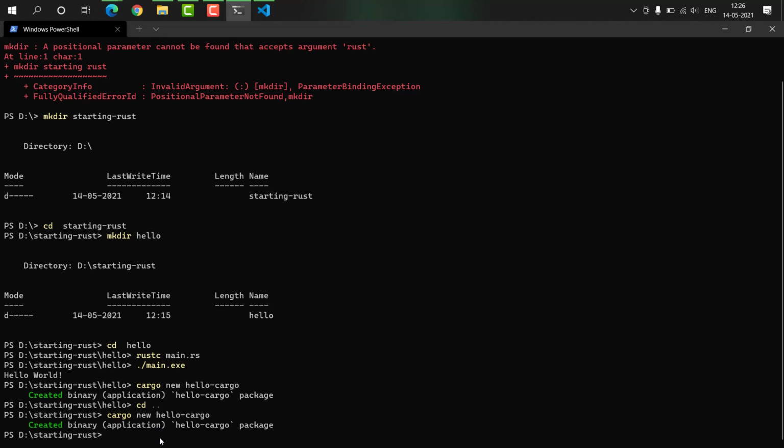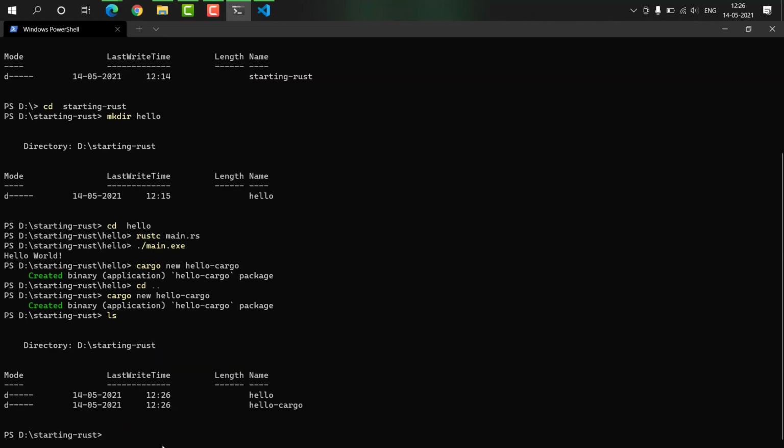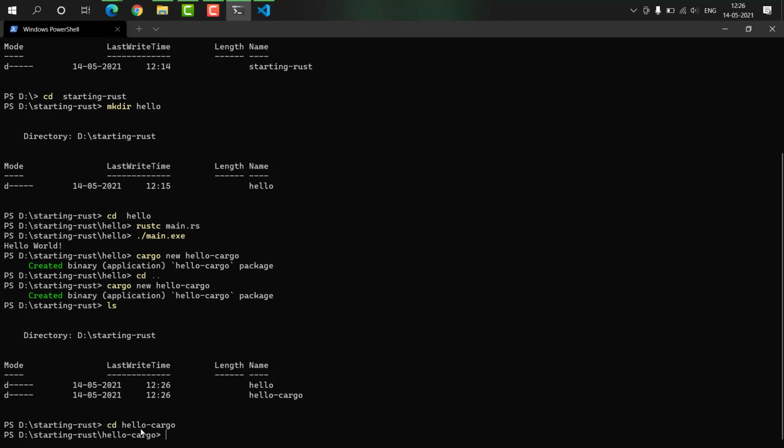Now if you just press ls, you will find there are two folders within starting Rust. One is the hello that we created using the command line before, and this is the hello_cargo that got created right now. Next, move into hello_cargo.